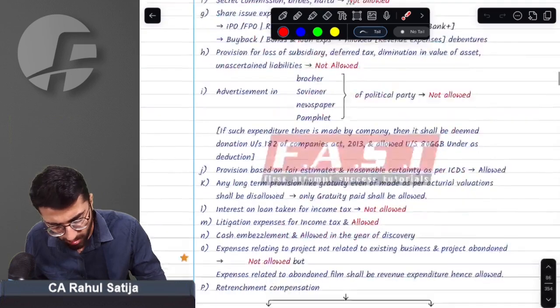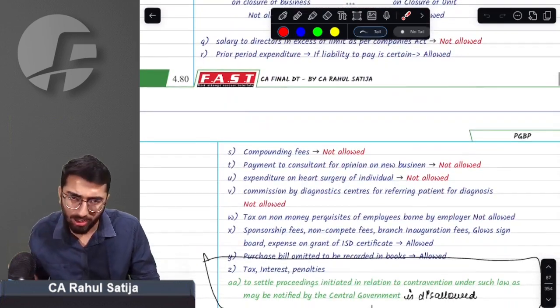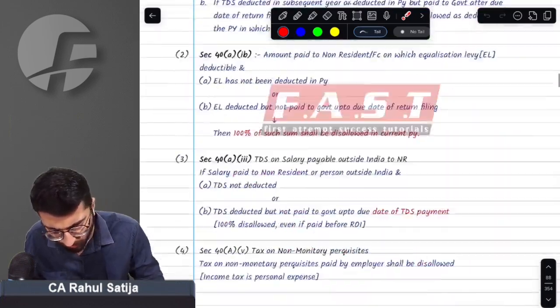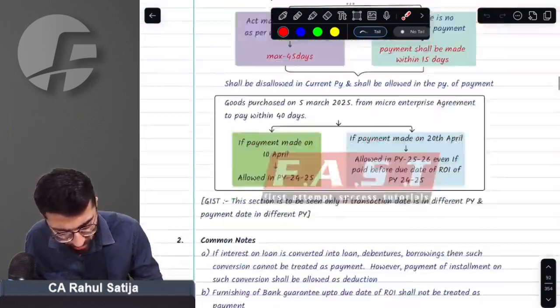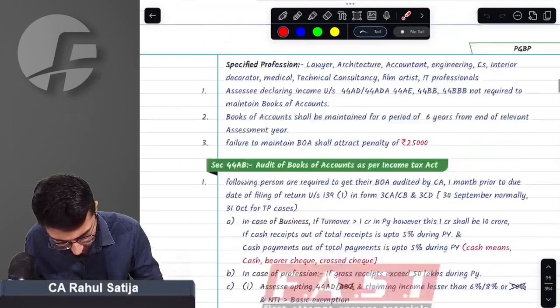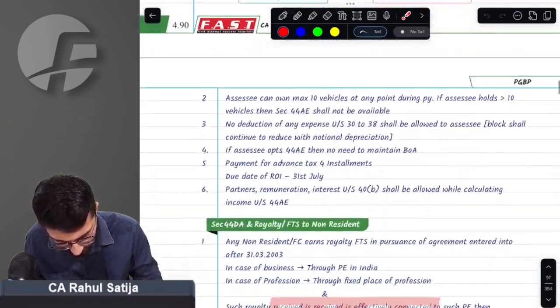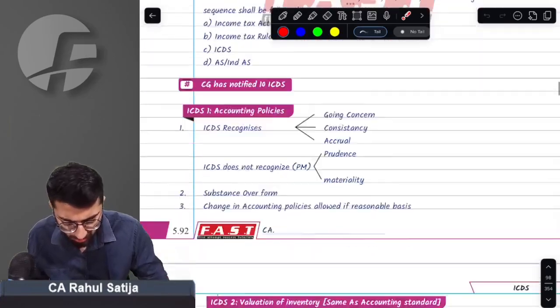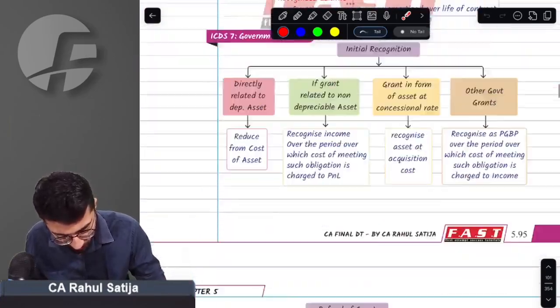Will be completely disallowed. You don't need to remember; you would automatically have disallowed it if you had seen that point. Need not take care of that point too much. Any amendment as such in this chapter? No, I don't think any other amendment. No, sir, no other amendment. No amendment in ICDS.